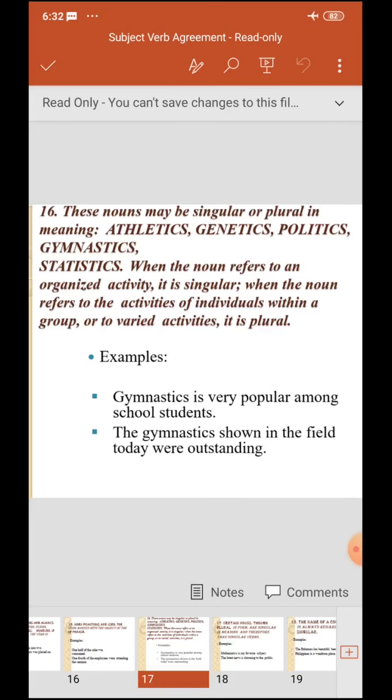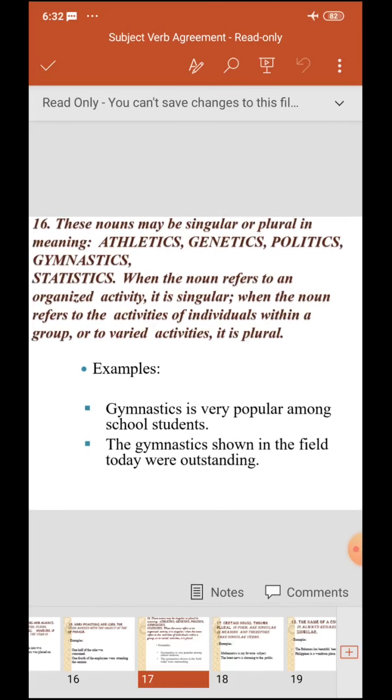These nouns may be singular or plural in meaning: athletics, genetics, politics, gymnastics, statistics. When the noun refers to an organized activity, it is singular. When the noun refers to the activities of individuals within a group or to varied activities, it is plural.